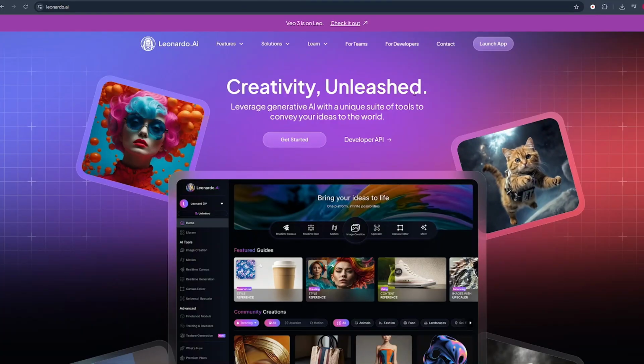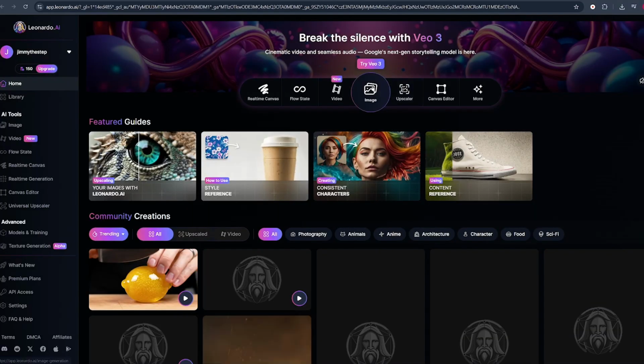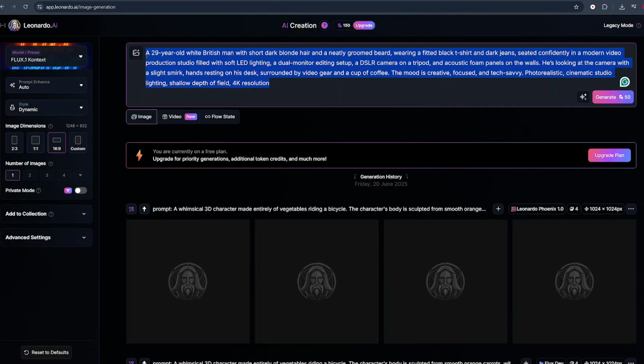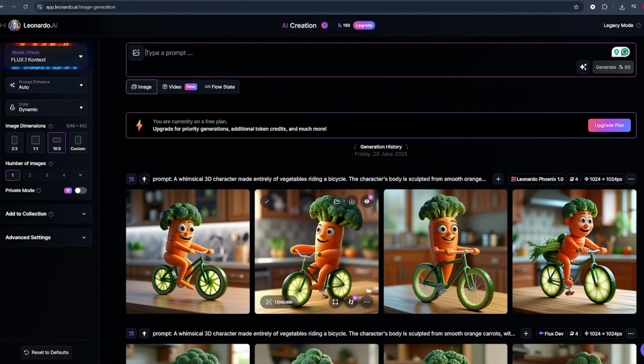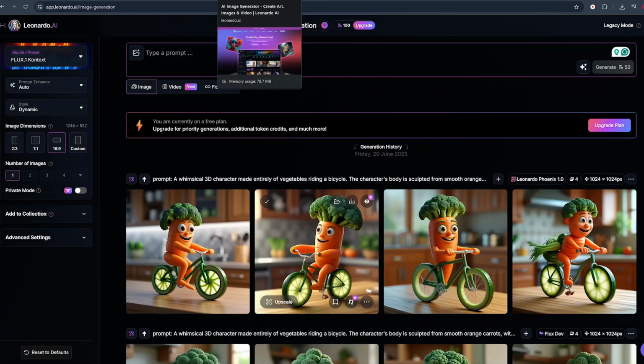Once we are on Leonardo AI, we just select Launch App because we already have an account. If you do not have an account, just sign up and we click on Image. We delete this prompt which is there, and from here I have prepared another prompt just for you. All you have to do is go to the description of this video and copy the second prompt. This prompt is for image generation.